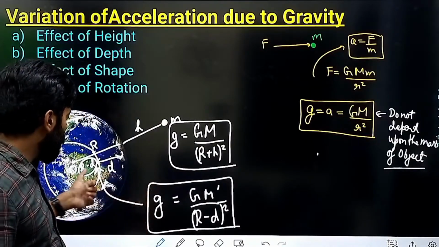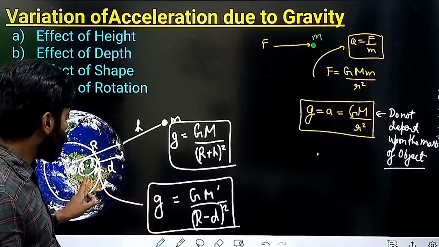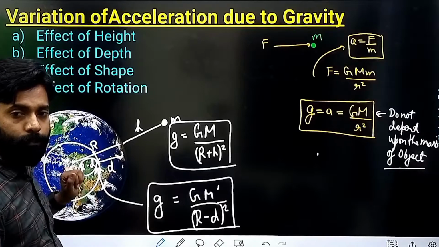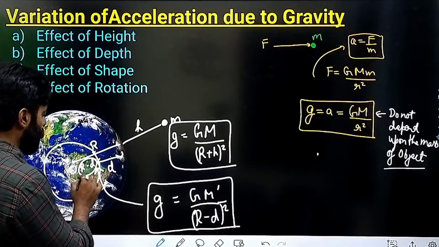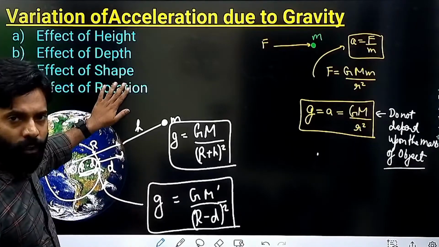This mass must be equal to the mass of the sphere having radius r minus d. Okay, this radius is r minus d, due to the depth, which acts.